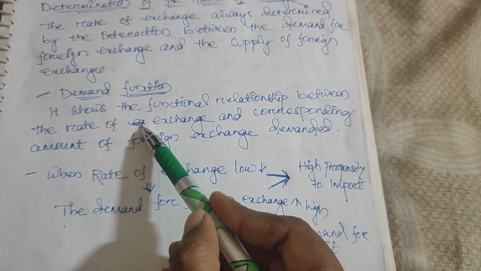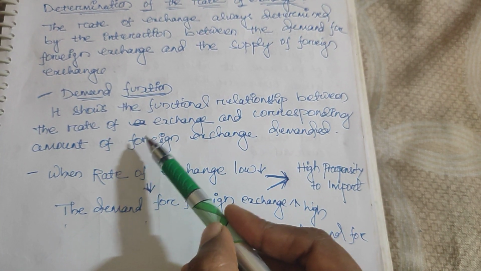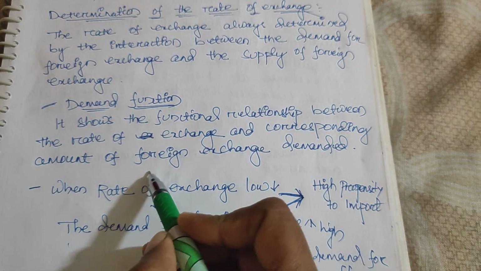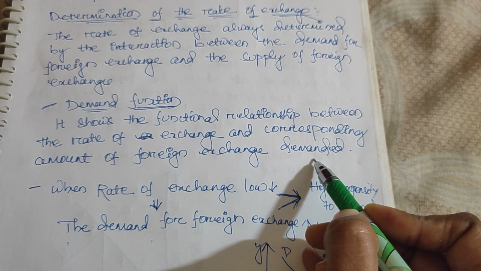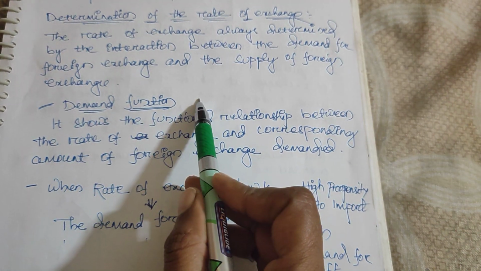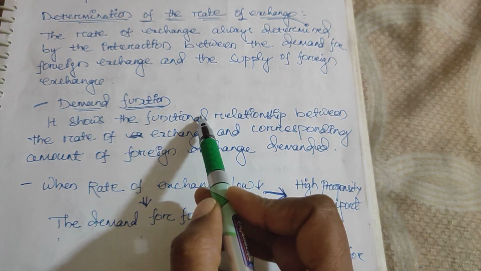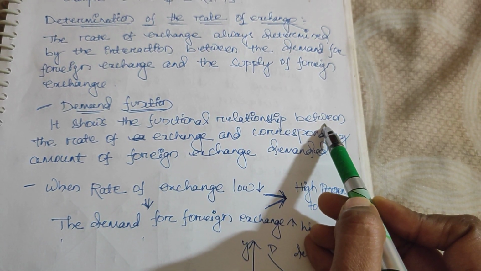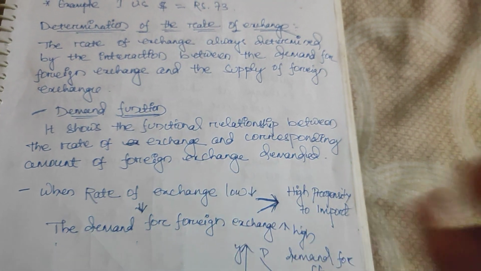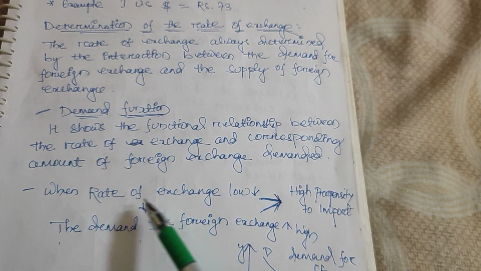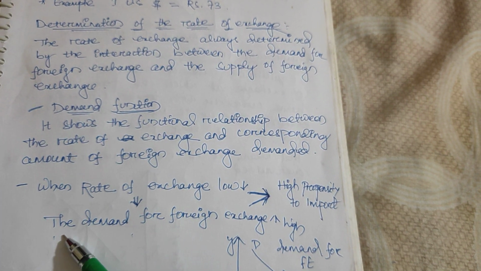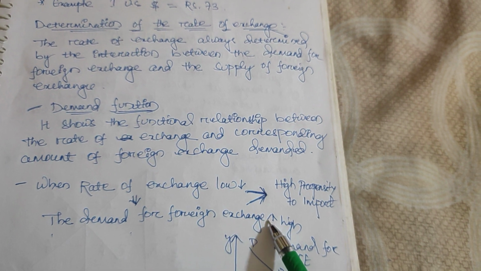It shows the functional relationship between the rate of exchange and the corresponding amount of foreign exchange demanded. Basically, when the rate of exchange becomes low, it decreases, at that time the demand for foreign exchange increases.